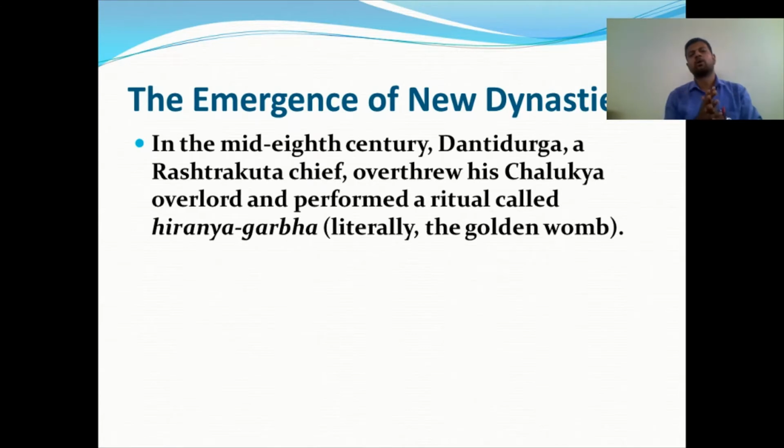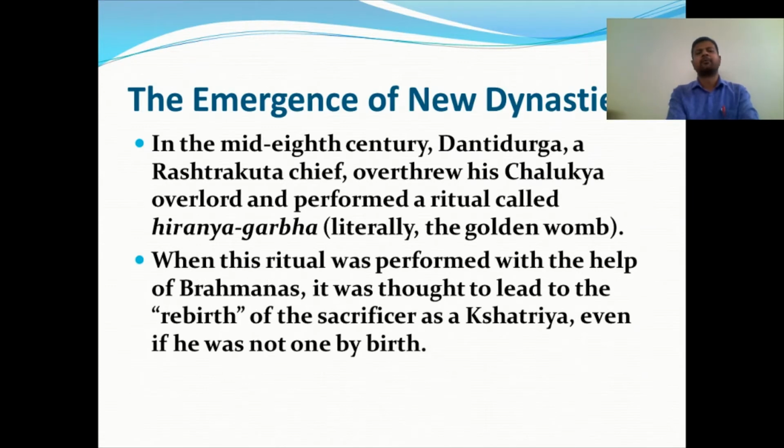the Chalukya overlord performed a ritual called Hiranyagarbha, literally the golden womb. When this ritual was performed with the help of the Brahmanas, it was thought to lead to the rebirth of the performer as a Kshatriya, even if he was not one by birth. That is very important.